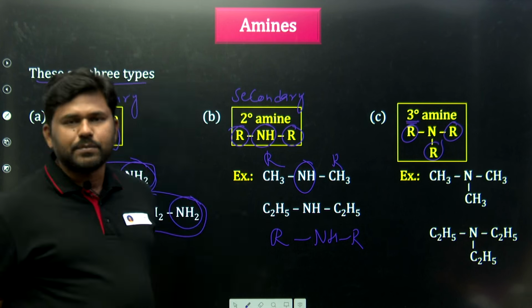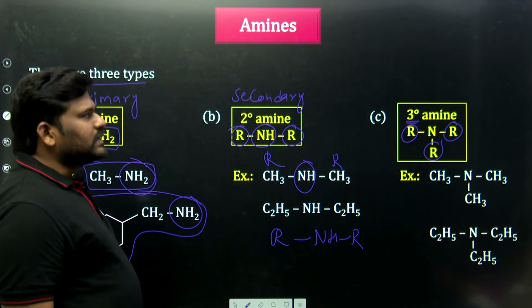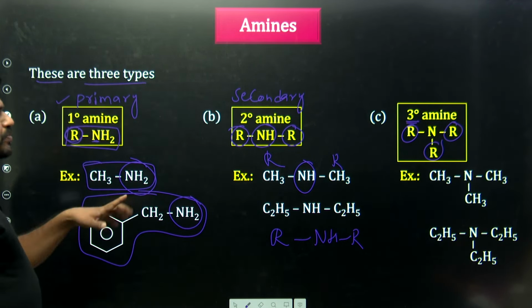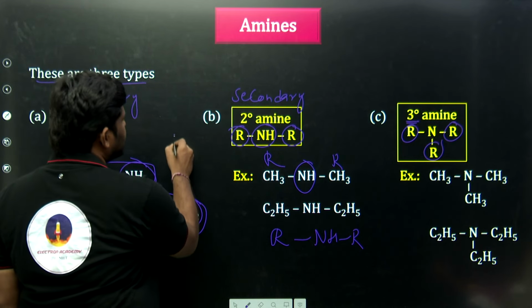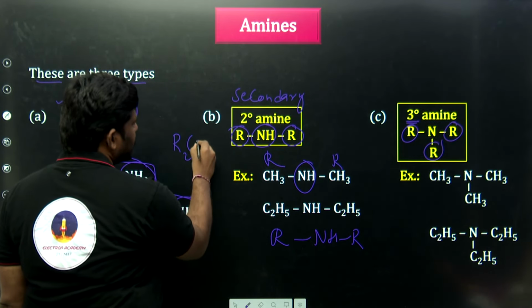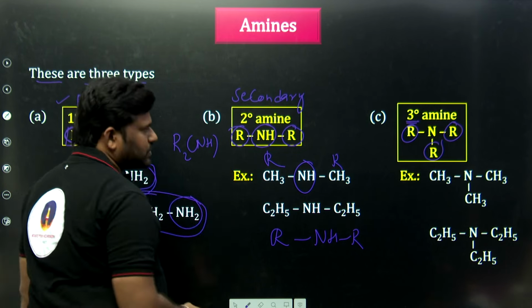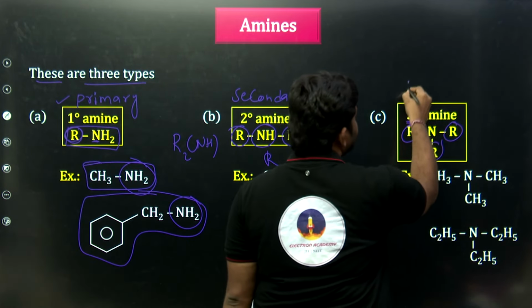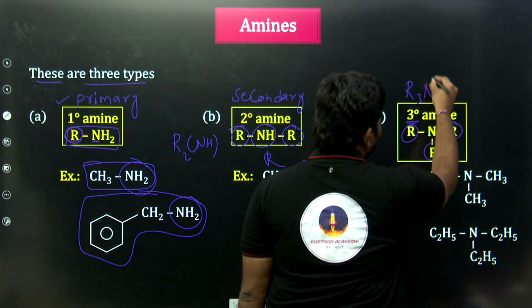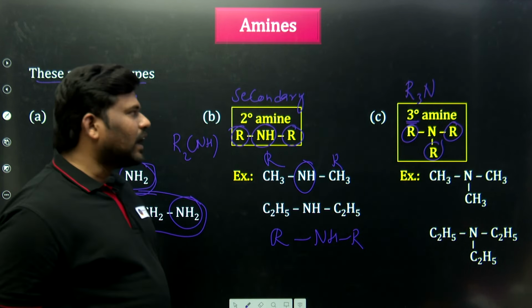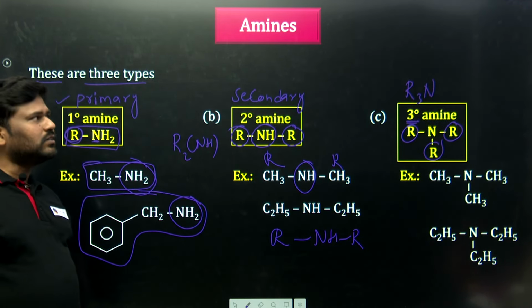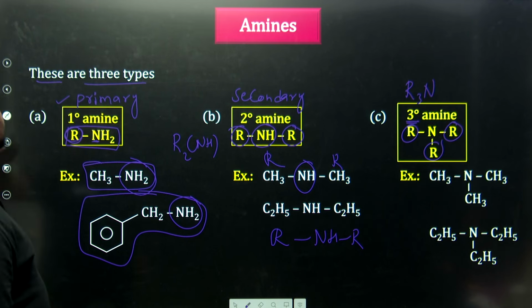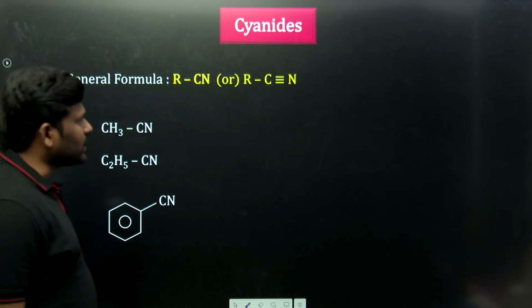So amines are 3 types: 1 degree amine, 2 degree amine, 3 degree amine. RNH2, and we can write it like this also, R2NH, they will confuse you, R2NH or R3N, NR3 or RNRR, that is also what we call tertiary amines. This is the next functional group.